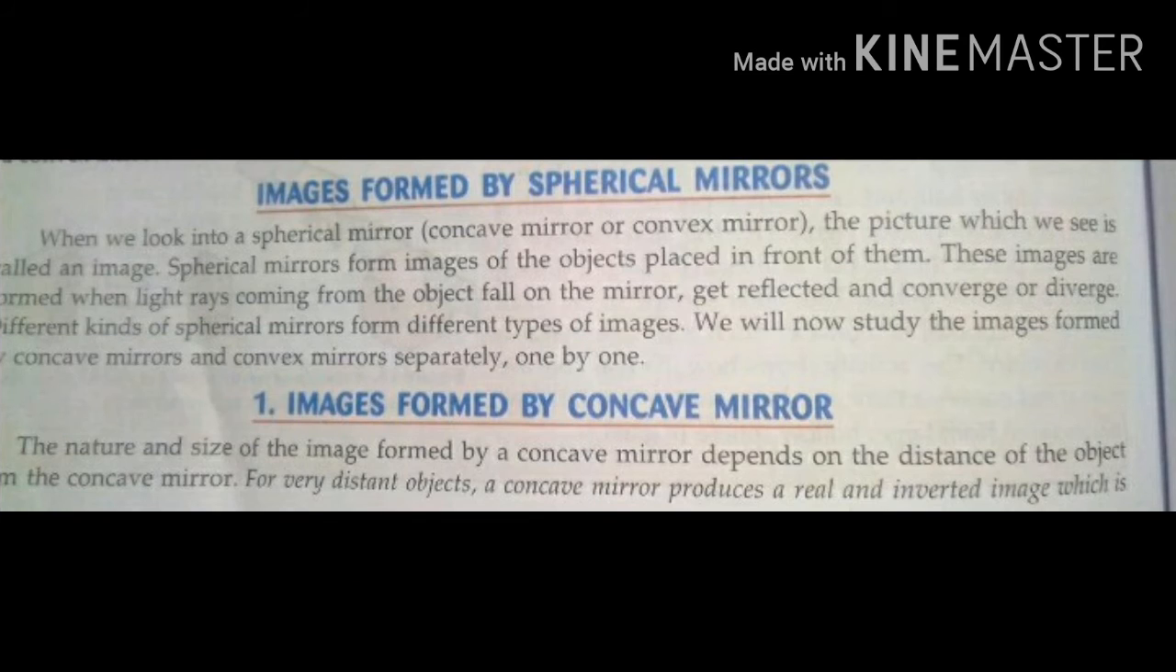Images formed by spherical mirrors. When we look into a spherical mirror, the picture which we see is called an image. Spherical mirrors form images of the object placed in front of them. These images are formed when light rays coming from the object fall on the mirror,